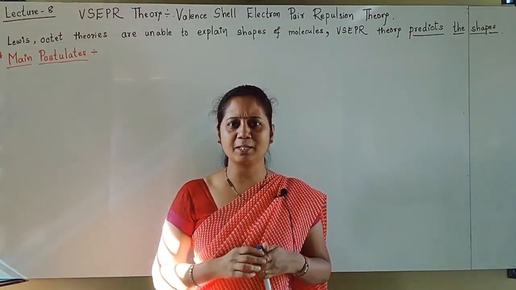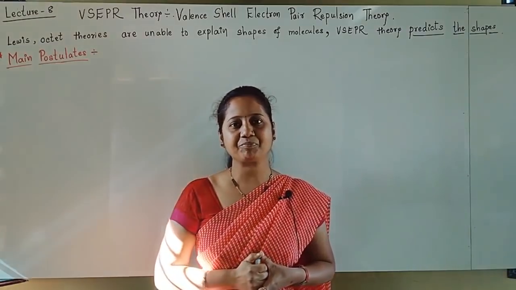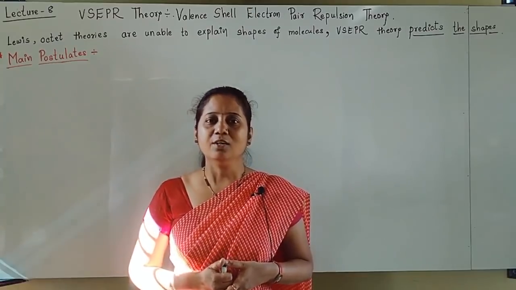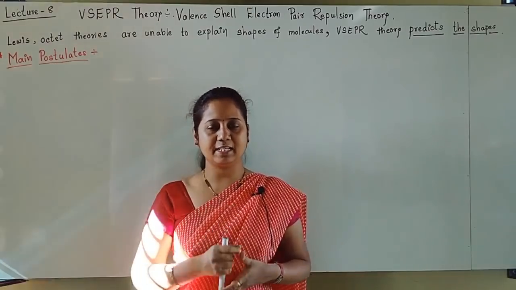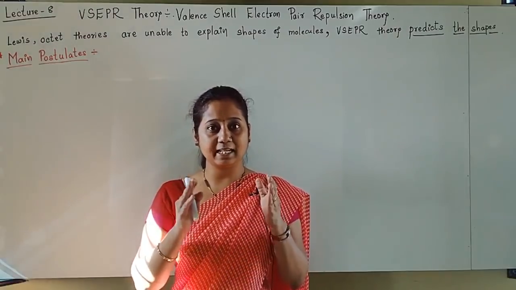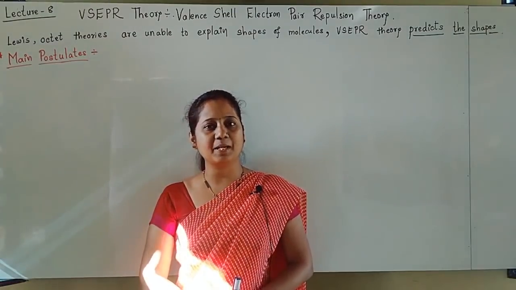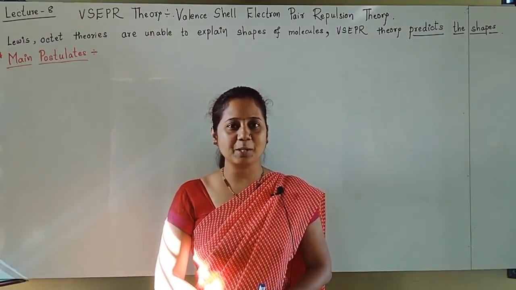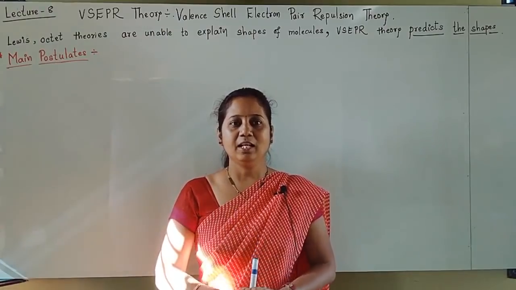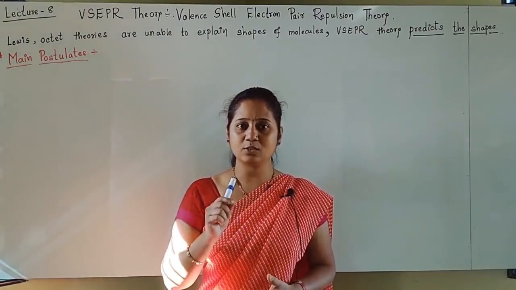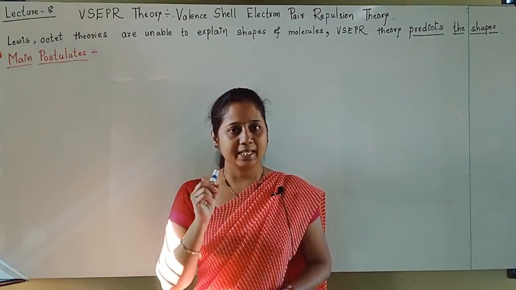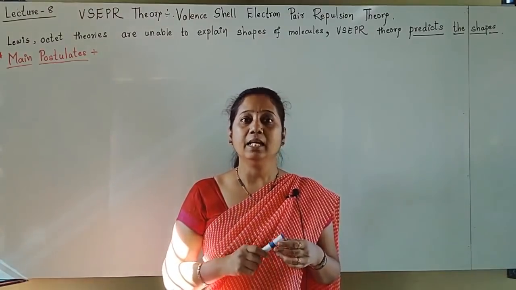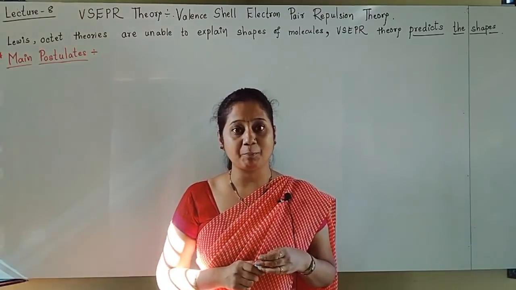First postulate. Postulate means what is there in this theory, how this theory predicts the shape of the molecules. Of course, the first postulate is regarding the shape, because the importance of VSEPR theory is that it predicts the shape of the molecule. It states that the shape of the molecule depends on the number of valence shell electron pairs.